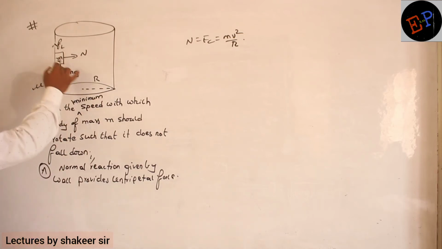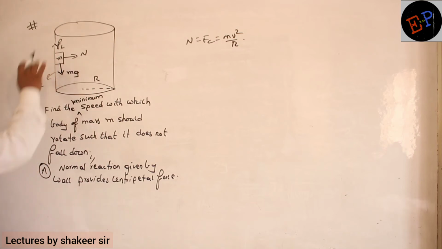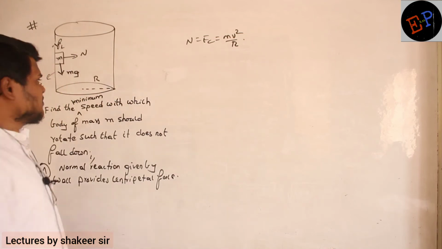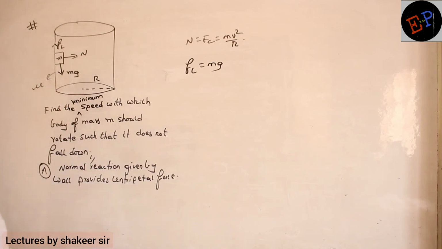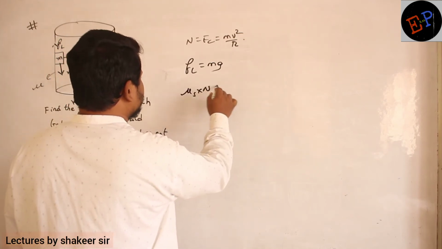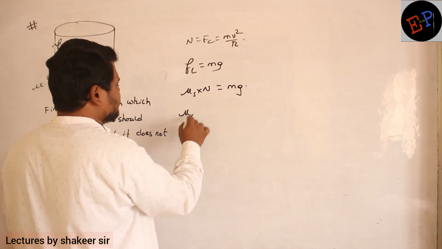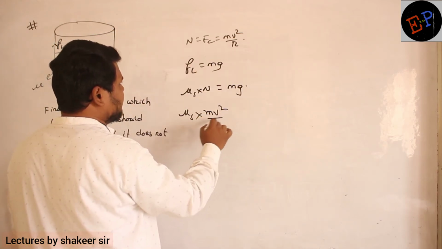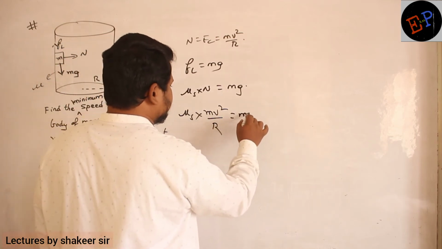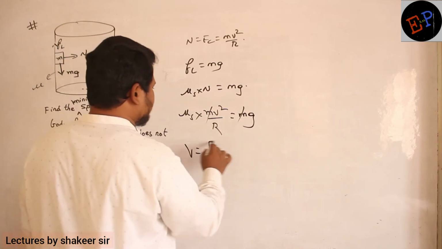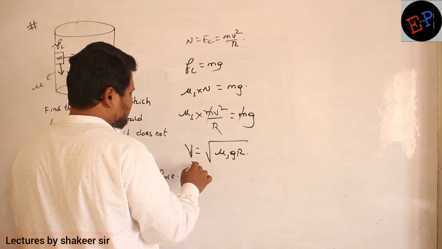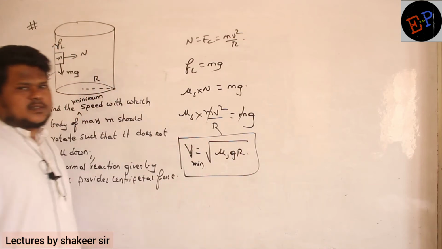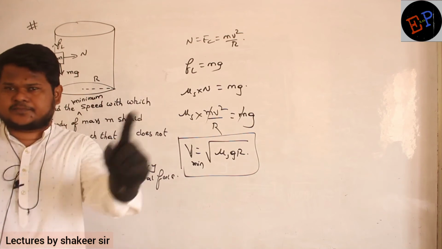And here this body should not come downwards, and it should not move upwards. It means the forces acting along the y axis must be balanced with each other. So friction and mg must balance each other. What is friction? mu s into N is equal to mg. The value of N we have already calculated, so mu s into mv square divided by r is equal to mg. Mass and mass get cancelled, so v is equal to square root of mu s into g r. This is the minimum velocity with which the person can move in this circular path in a vertical and horizontal circle.